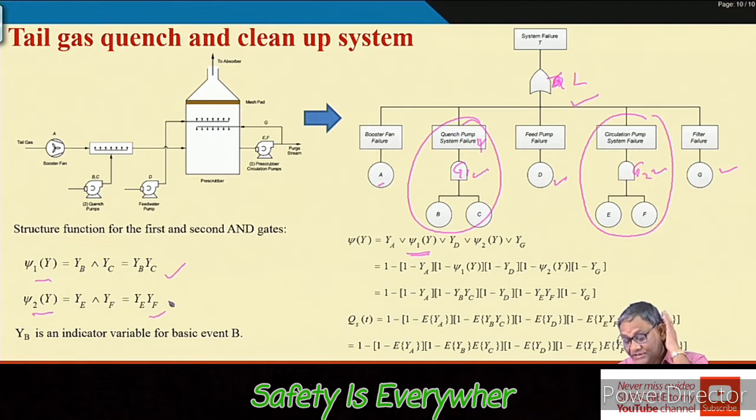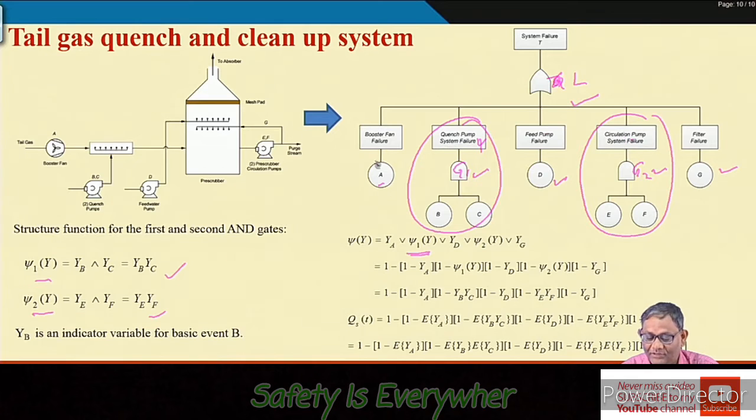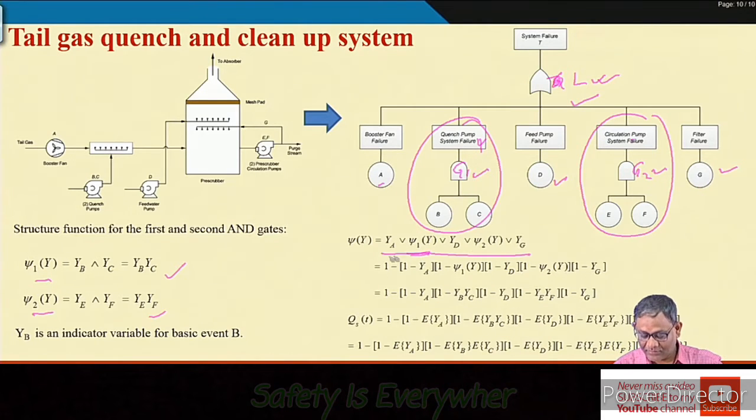So in this tree, apart from this OR gate, the tree has two AND gates, this and this. First we have found out the structure function for these two AND gates: psi 1 and psi 2. If I know psi 1 and psi 2, and the other basic events A, D and G are known, using this OR gate you can find out the Boolean form like this.